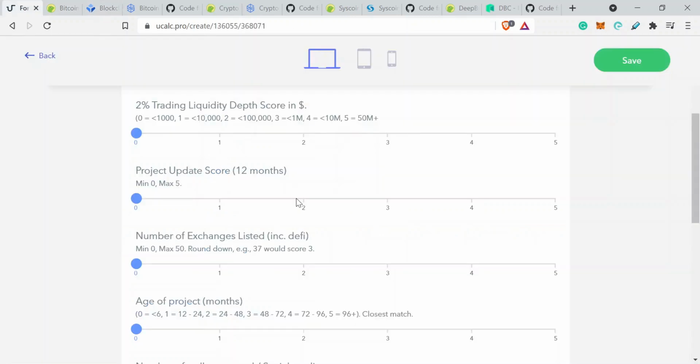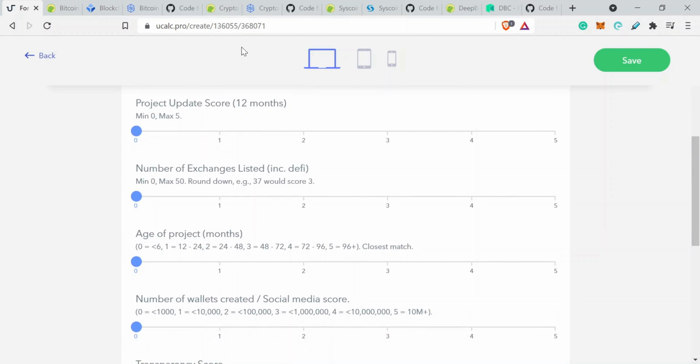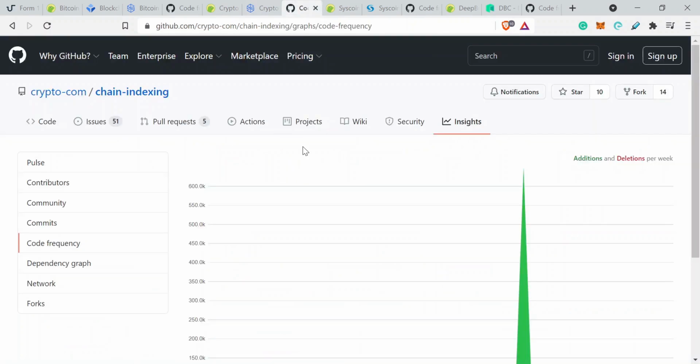Go back to our form. We're over 1 million, but we're less than 10 million. Okay, so that's going to be a 4. Okay, on terms of liquidity score. Then we've got the project update score. Okay, so once again, we're going to go into the source code.